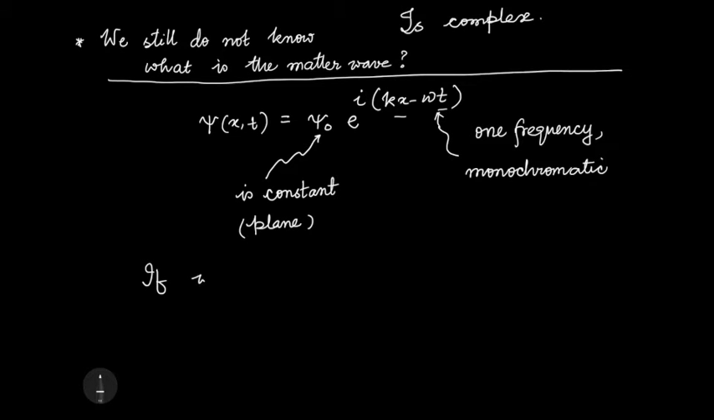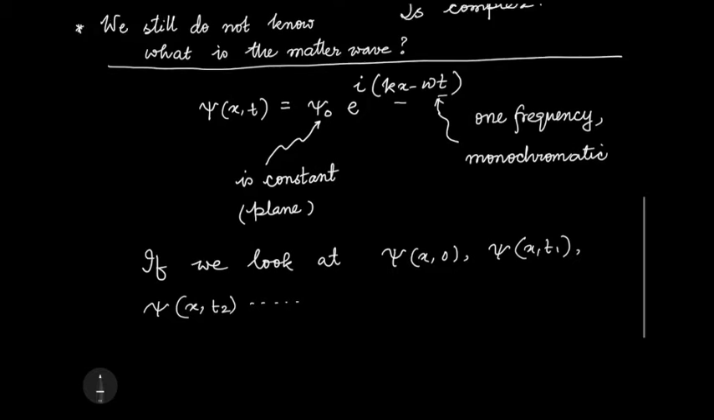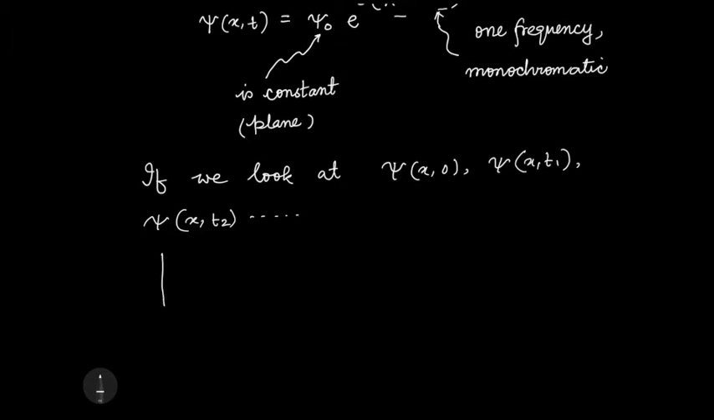So if we look at psi as a function of x for different times, so like this, and then I go to some other time, then I go to some other time, etc., like that, then what will happen to psi as a function of x? So what I can do is, for every time I can plot a frame. So this is at t equals 0.